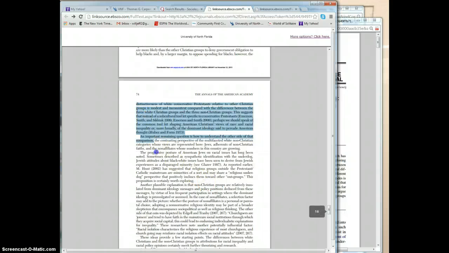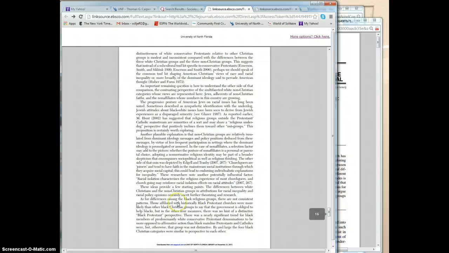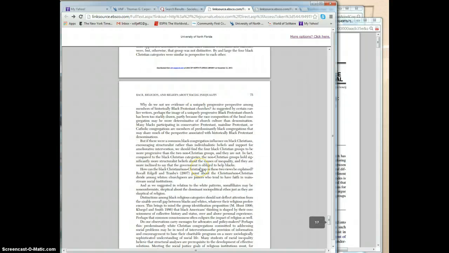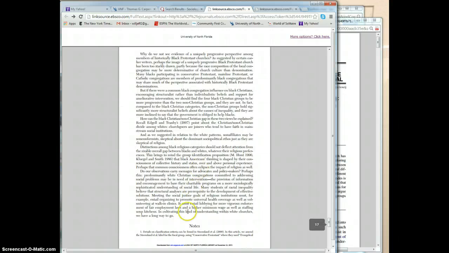All right, this is a fairly long, extensive discussion about what they found. These ideas provide a few starting points, and they keep talking about this is what we found and this is what we want to do next. And that's basically the end of the article. That's where you need to go to look at the literature.